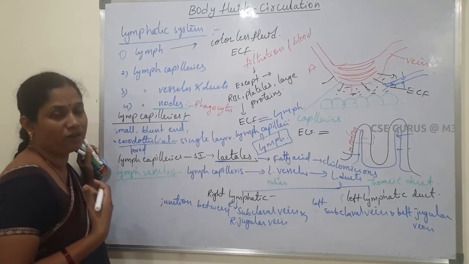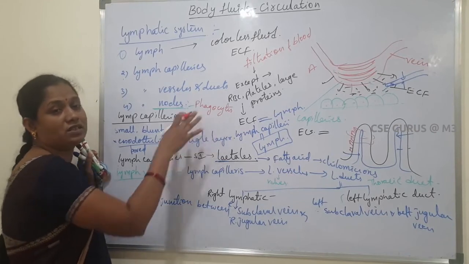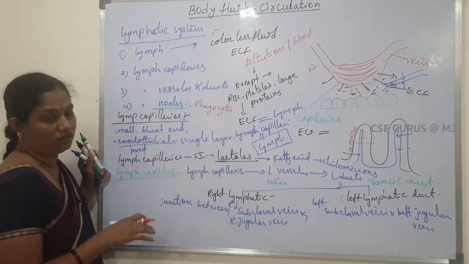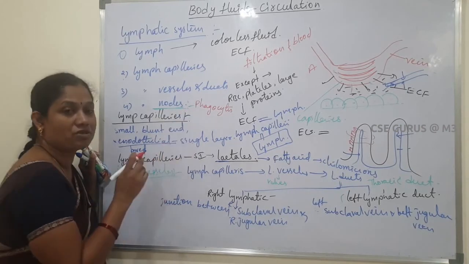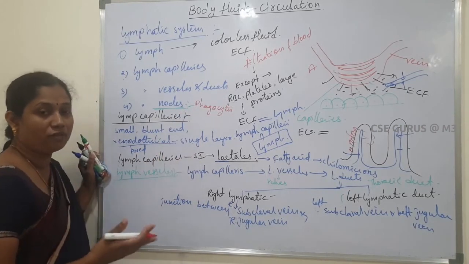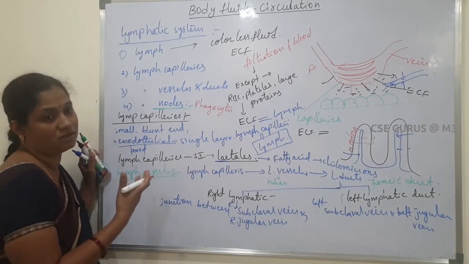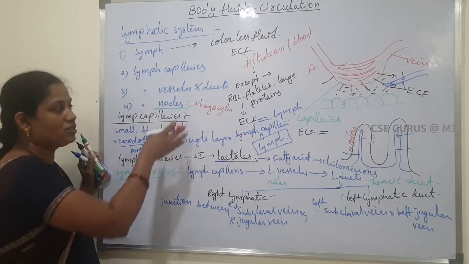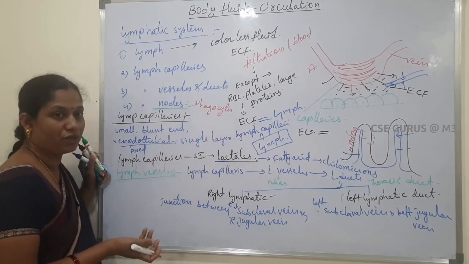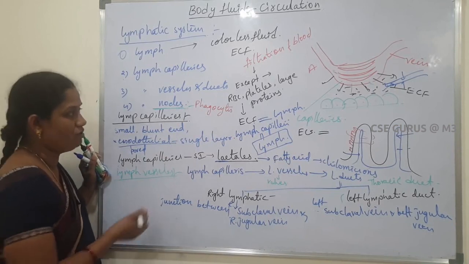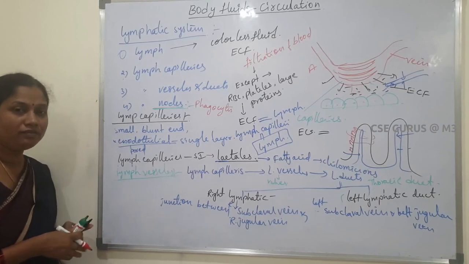Whenever harmful microorganisms enter our body, these phagocytes destroy them. Lymph nodes mainly have lymphocytes and phagocytes, the cells of the lymphatic system, which provide immunity and protection from harmful microorganisms. Okay, so this is about lymph nodes.